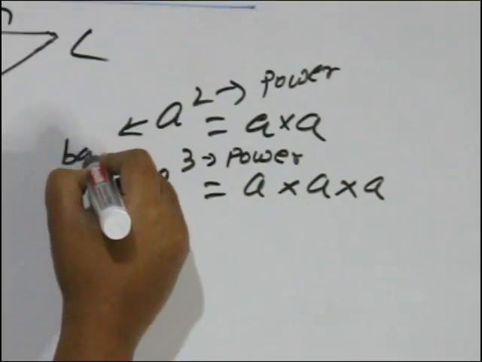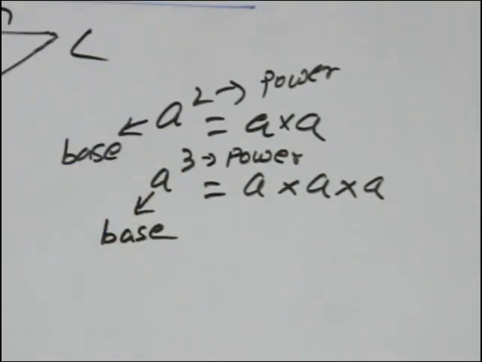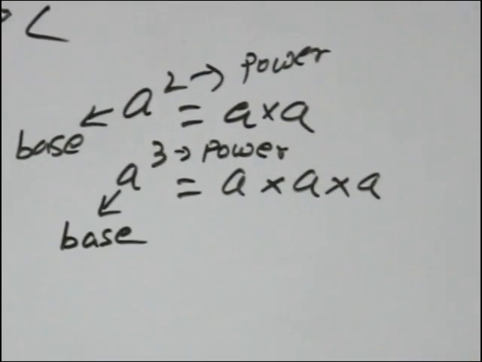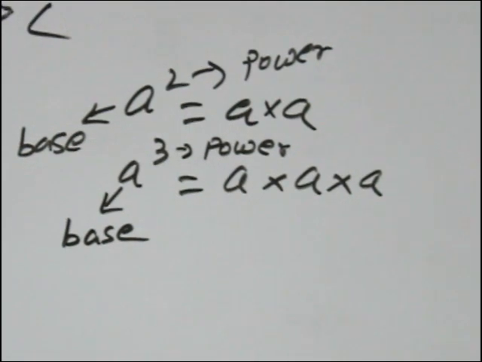So what is power? That many times we will multiply the base. 2 is power means 2 times we will multiply the base. 3 is power means 3 times we will multiply the base. So a cube means a into a into a.